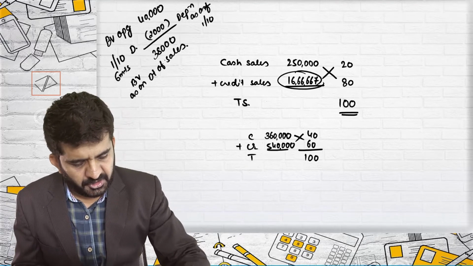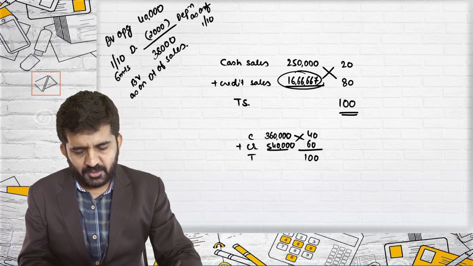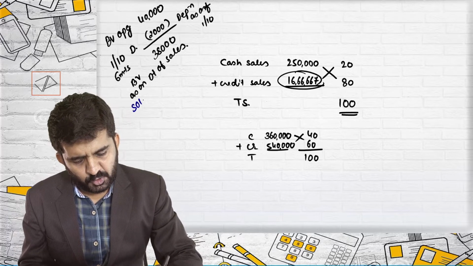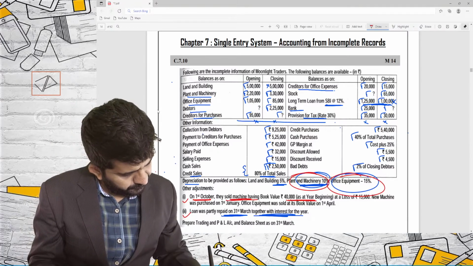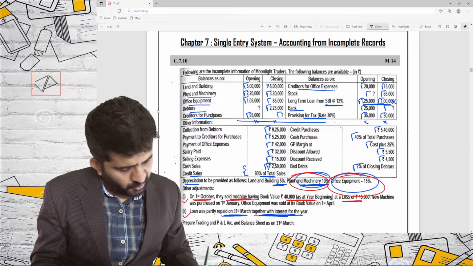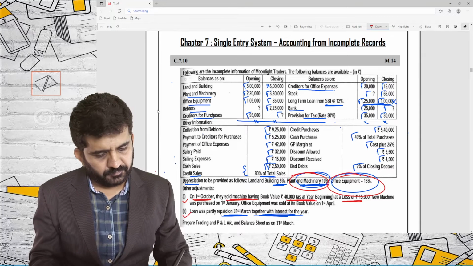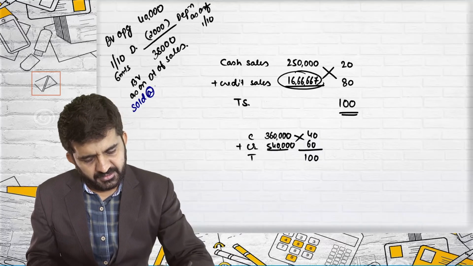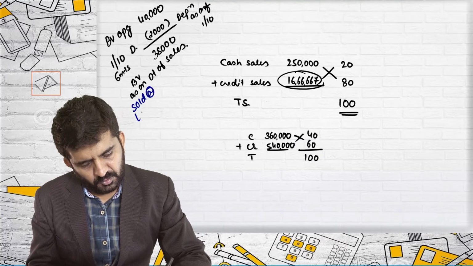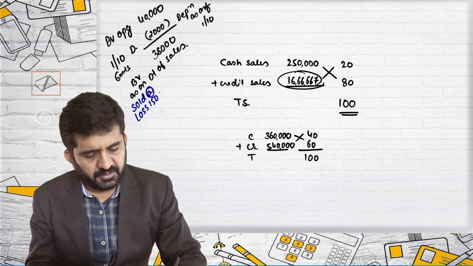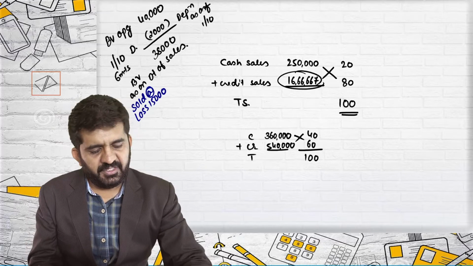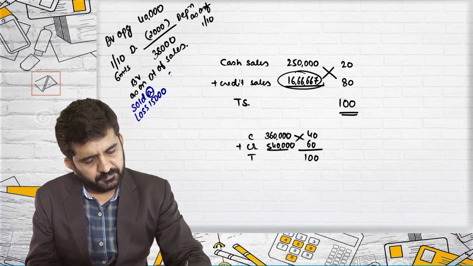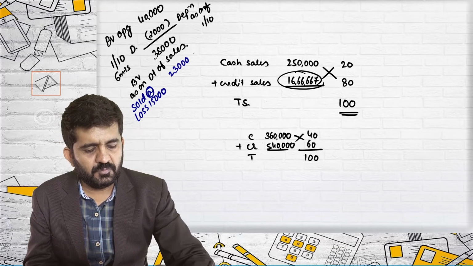Now this machine is sold, and it is sold at what? Let us see what is given in the book. At a loss of 15,000. So 38,000 minus 15,000 is 23,000. Sold.